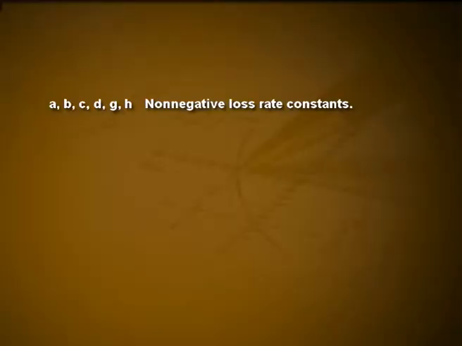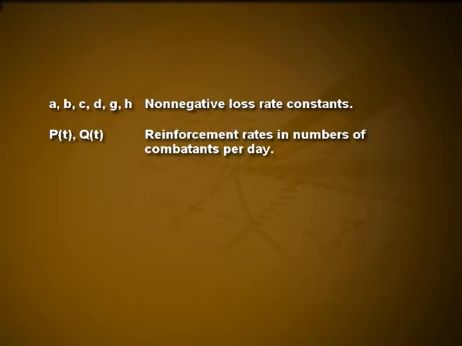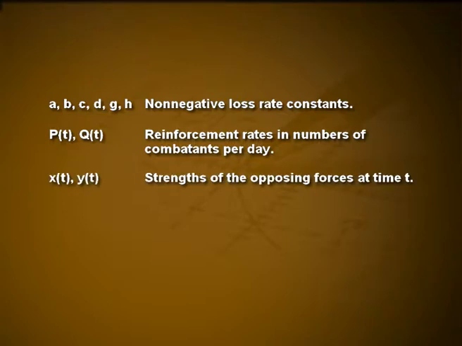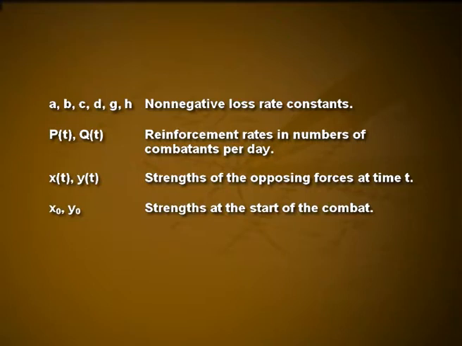In the analysis which follows, we shall use a number of symbols which are listed: A, B, C, D, G, H, non-negative loss rate constants; P(t), Q(t), reinforcement rates in numbers of combatants per day; x(t), y(t), strengths of the opposing forces at time t; x naught, y naught, strengths at the start of the combat; t, time in days from the start of combat.